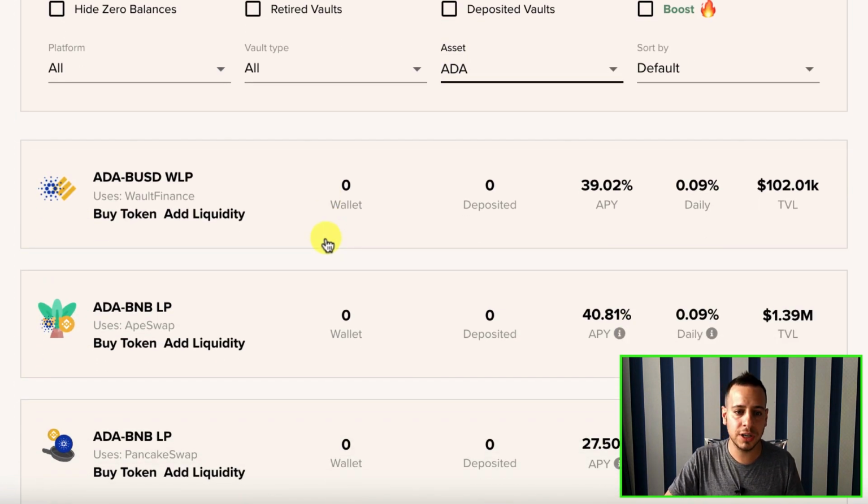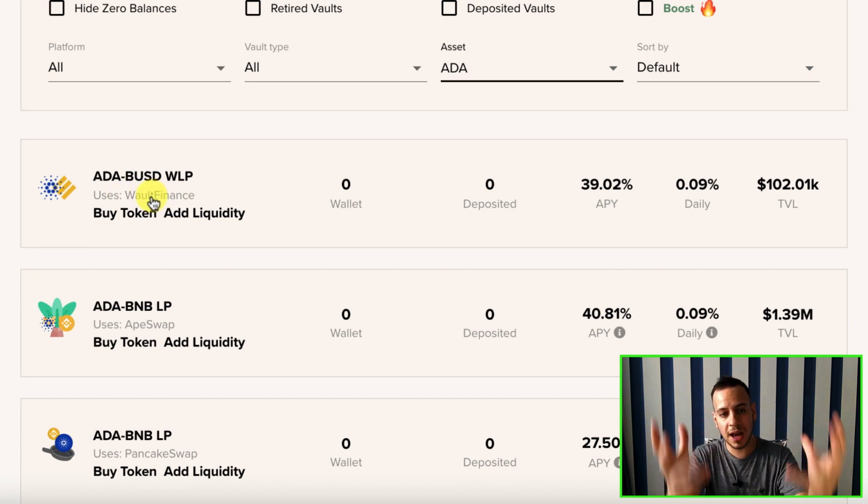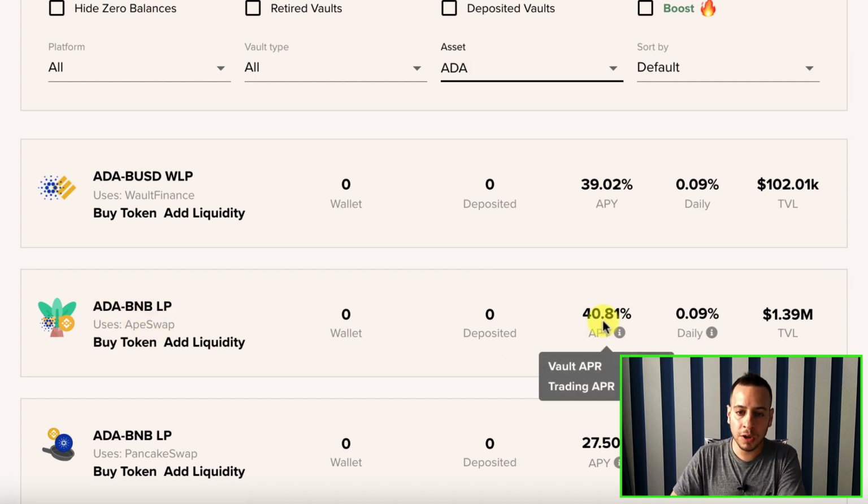Just by searching Cardano, I can see that providing liquidity in World Finance wraps up, and you basically buy World liquidity pool tokens of ADA, Cardano, and BUSD, and you can get 0.09% daily, which is around 40% APY. You can also provide at ApeSwap, ADA BNB LP, and get 40.1%.